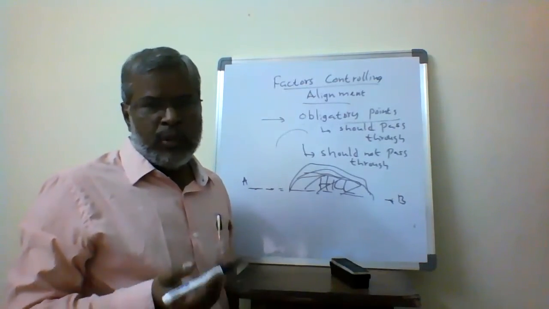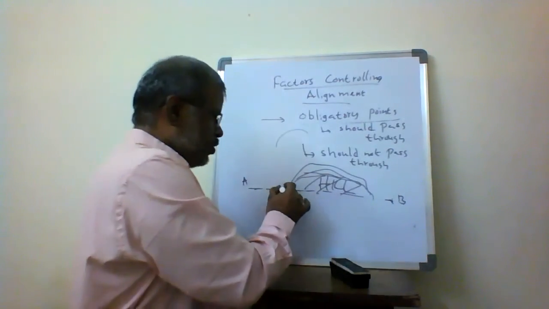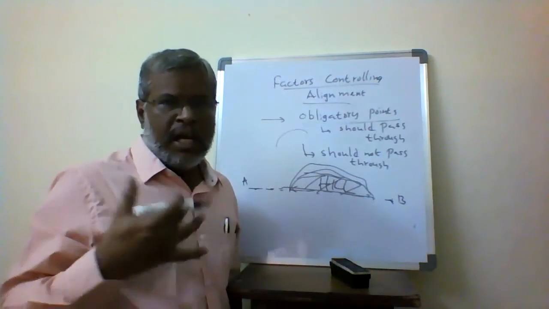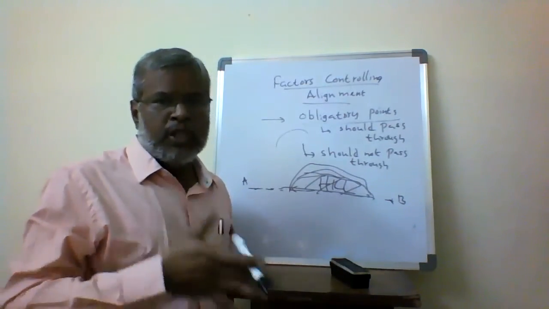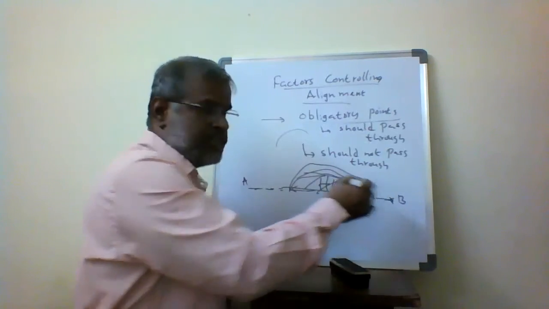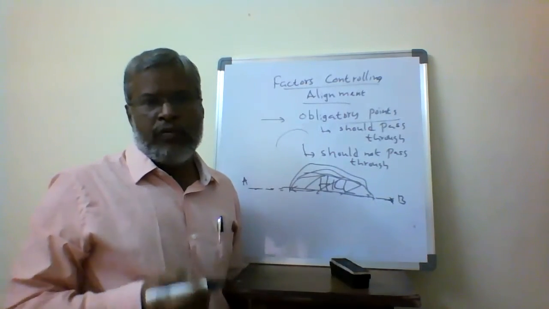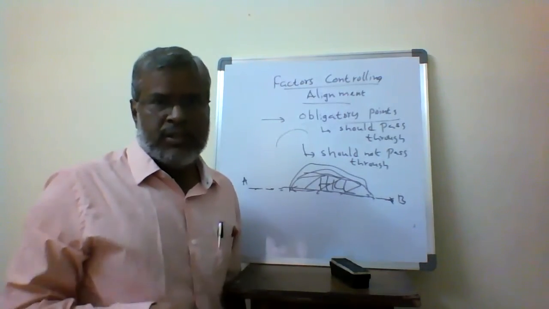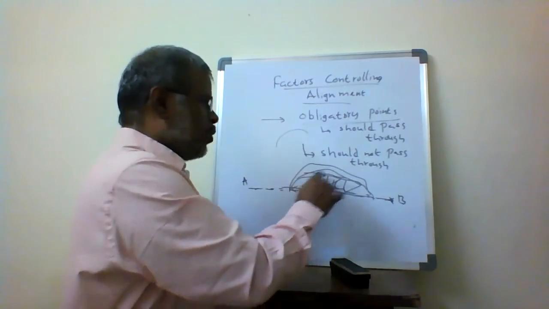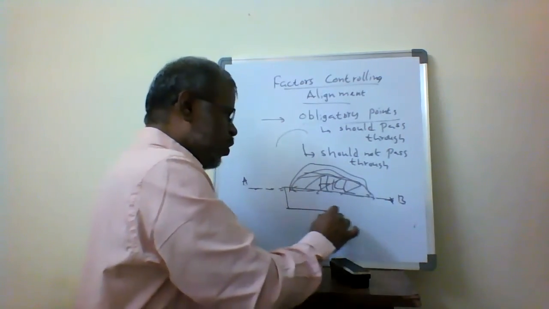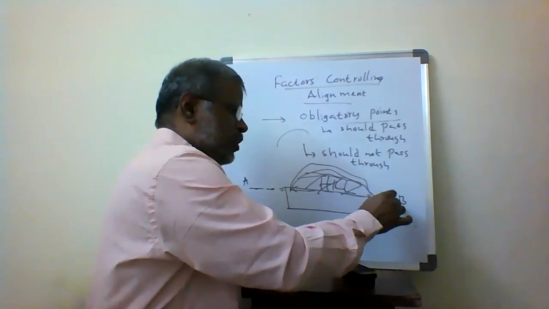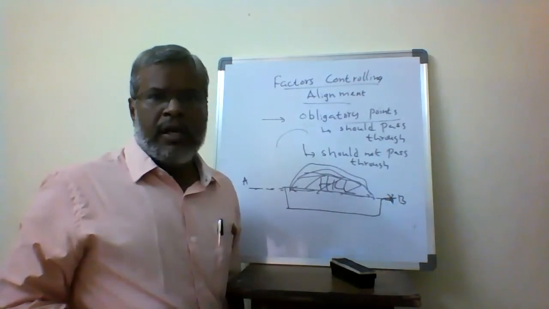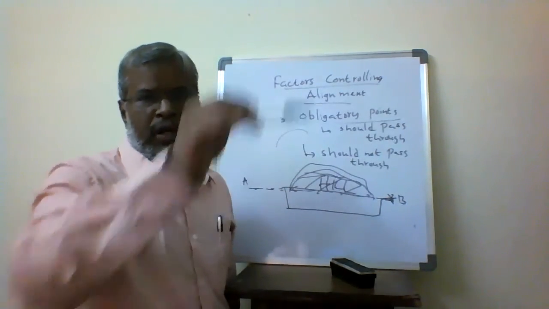Should pass through means you can go for various alternatives. If I am going through like this, then I have to make a tunnel, because the hill has to be excavated and I have to pass through it and reach point B. So what is going to happen if you go for the tunnel? Automatically your cost of construction is going to increase. Instead of that, what I can do is go around the hill and reach the destination, which is also one possible alternative. Instead of constructing a tunnel, go around the hill.